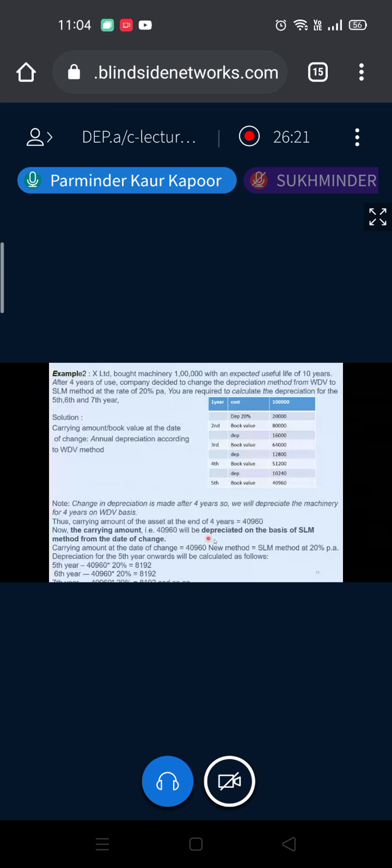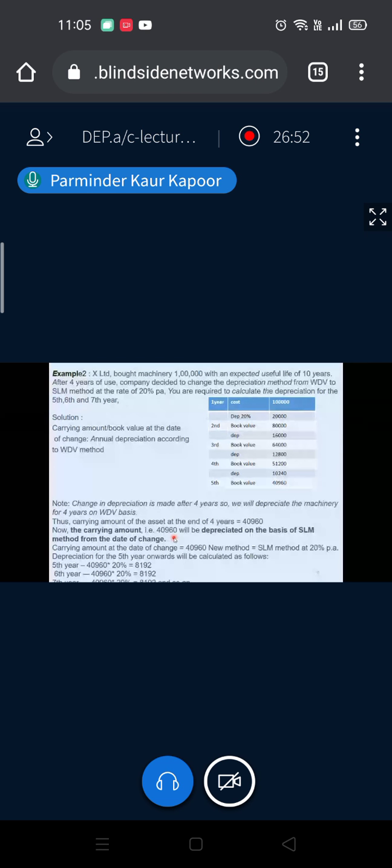So this is your book value, 40,960. It is to be depreciated as per SLM. Now SLM depreciation is what? Cost minus scrap divided by number of years. Now in this case, cost is not taken into account. What is taken into account? The book value, 40,960 is the book value. Scrap is not given. And what is the number of years? This number of years will not be 10 because 4 years have already passed. So the number of years remaining will be 6 years.